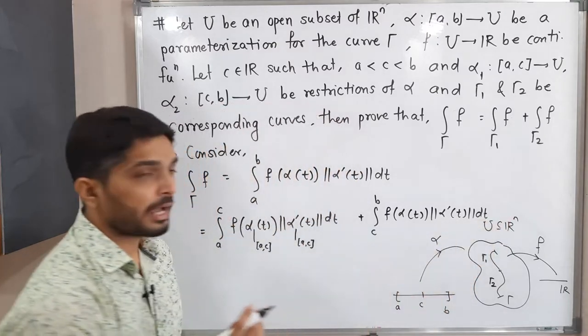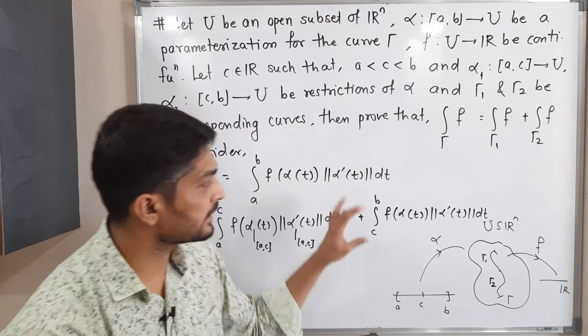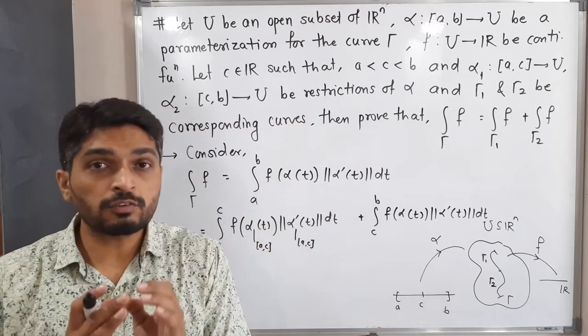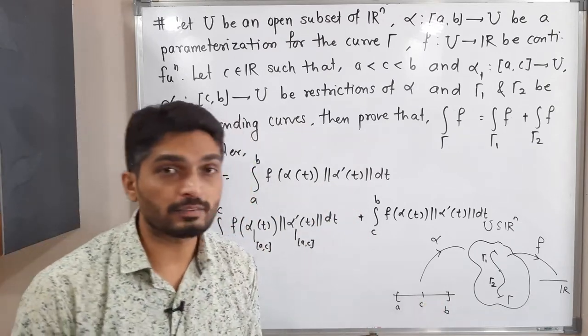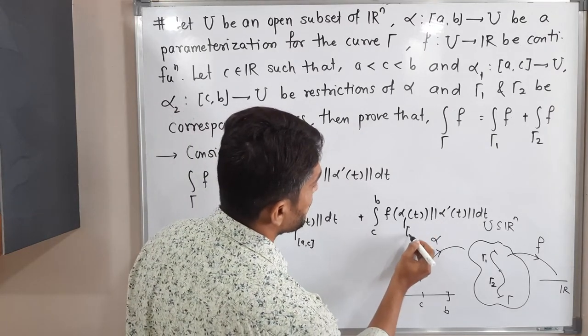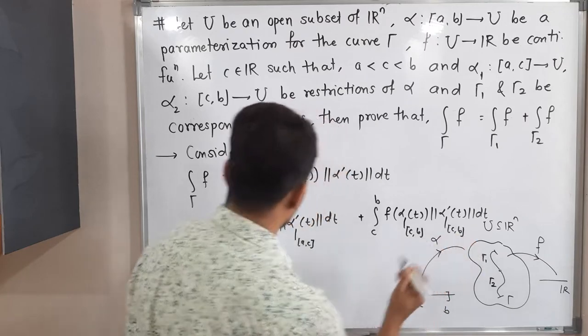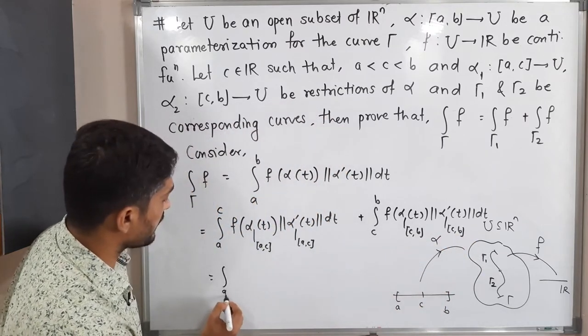The same thing will happen here. We are defining alpha on the closed interval CB, since the limits are CB. So alpha is restricted on CB here and here also.